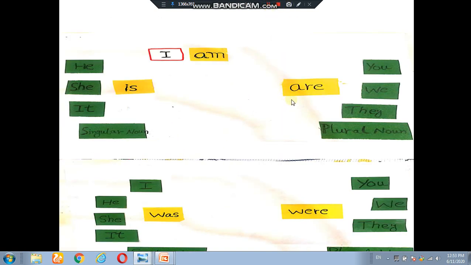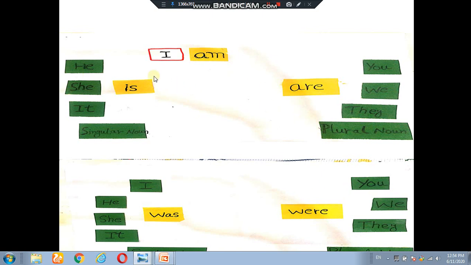You can see these two sections. "Are" is changed into "were" with the same pronouns, like you are eating, you were eating. We are eating, we were eating. They are eating, they were eating. Ali and Sarah are eating, Ali and Sarah were eating.